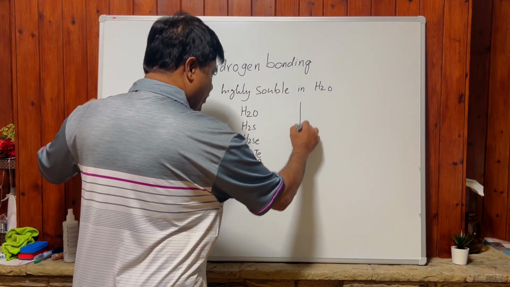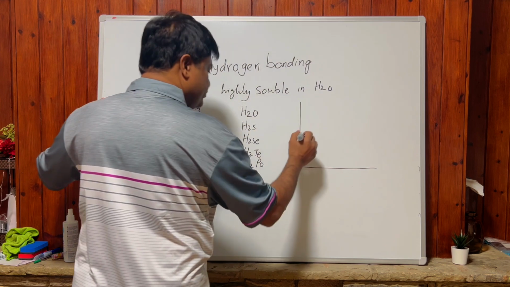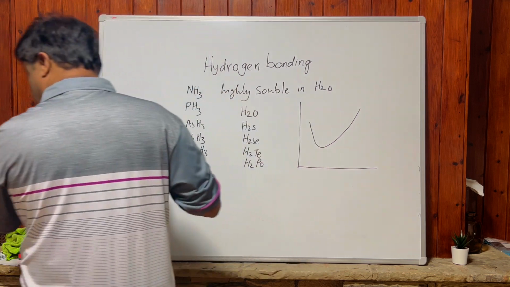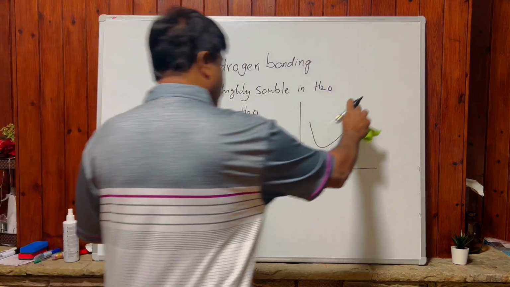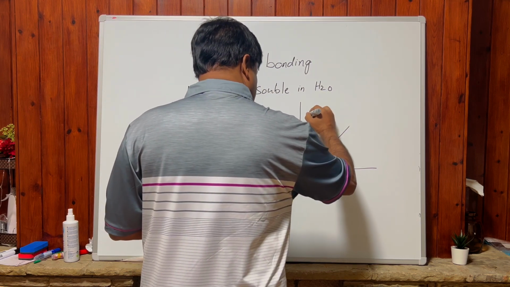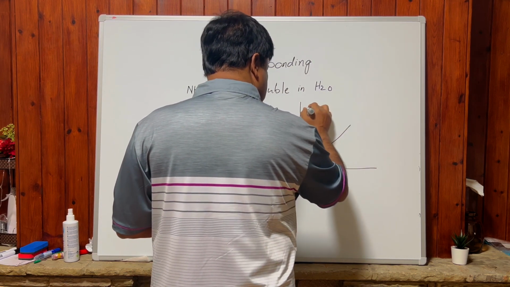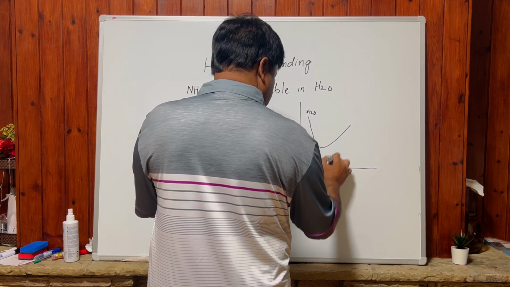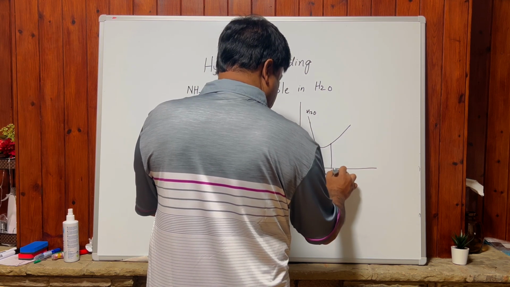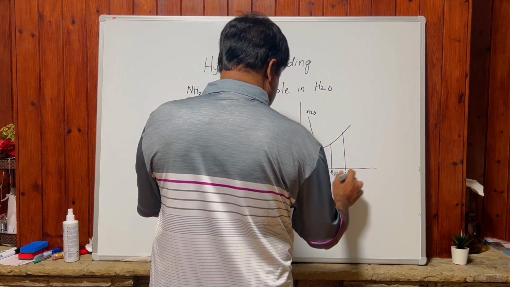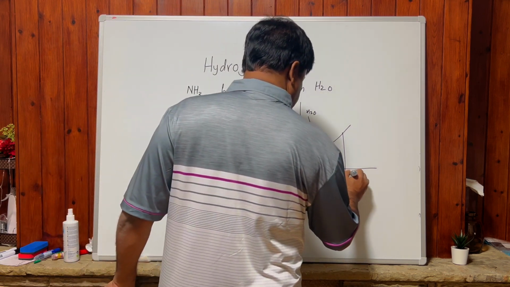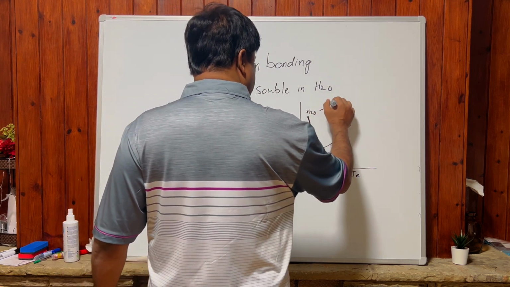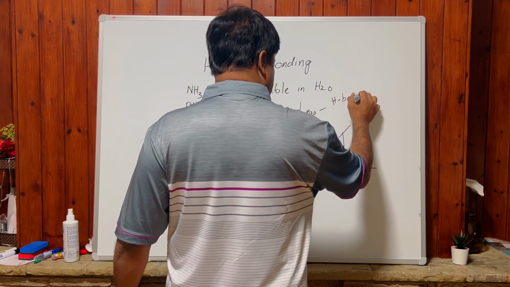Let's draw the graph. It goes like this, guys. Water has a very high boiling point. H2O is high. Then we have H2S, H2Se, H2Te, like that. Why does water have a high boiling point? Due to the presence of hydrogen bonding.